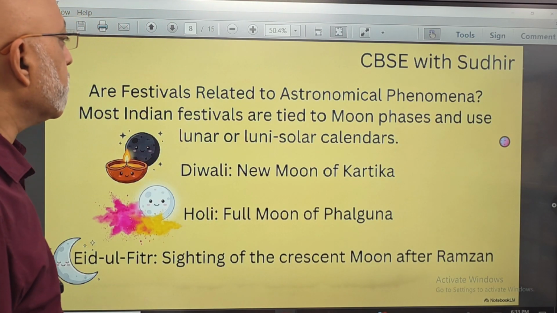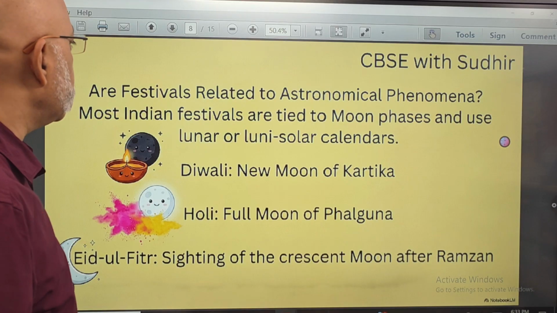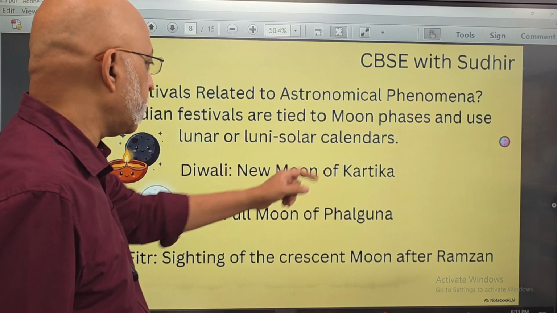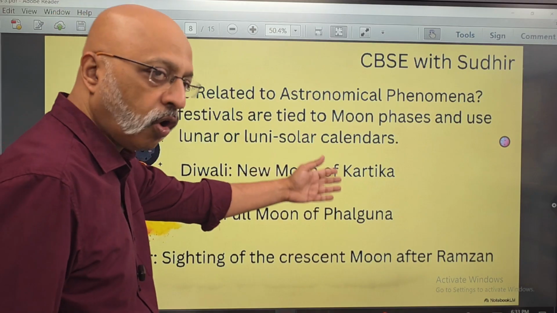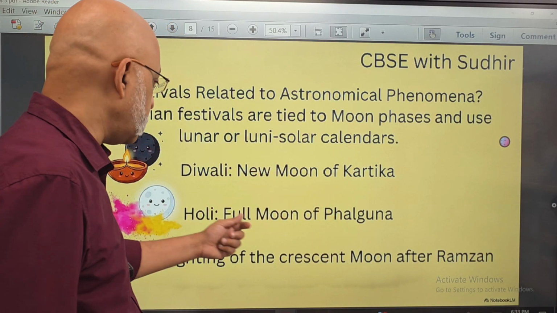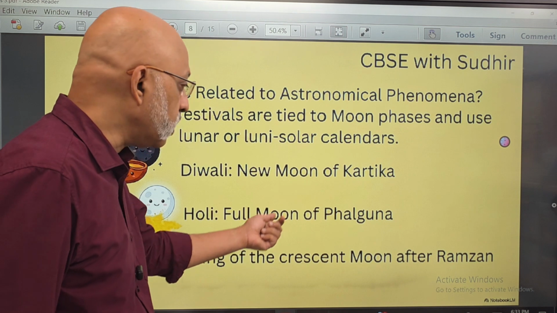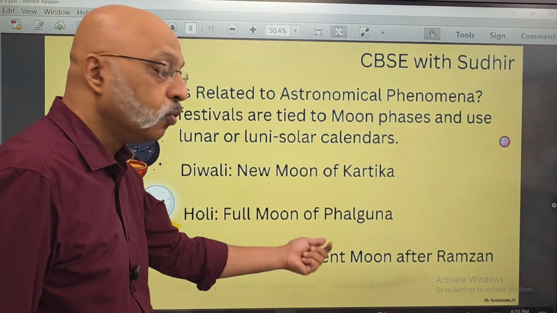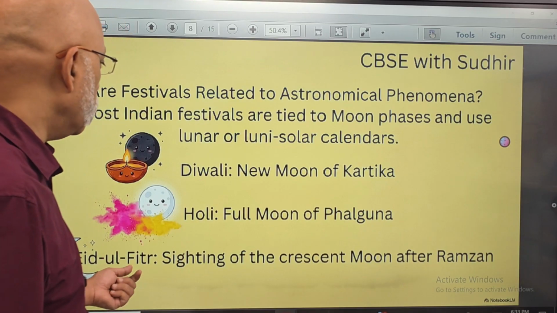Are festivals related to astronomical phenomena? Most Indian festivals are tied to moon phases and use lunar or lunisolar calendars. Diwali is on the new moon of Kartika, on the Amavasya night. Holi is on the Purnima night of Falguna. Eid ul-Fitr is the sighting of the crescent moon after Ramzan, as I told you.